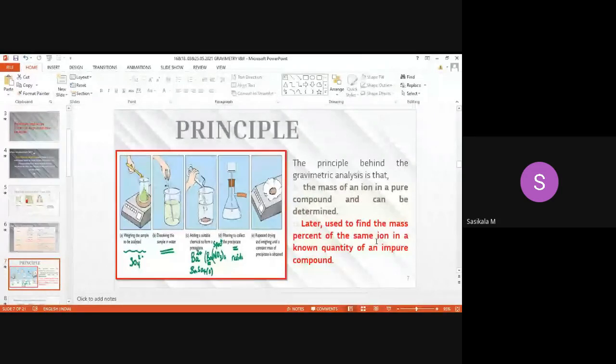That's what the picture shows. The first process is weighing of the sample to be analyzed.